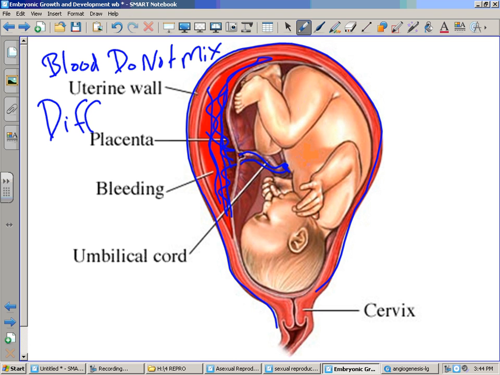Diffusion. All right? We do not want the blood of mommy and baby mixing. That could be dangerous. Okay?